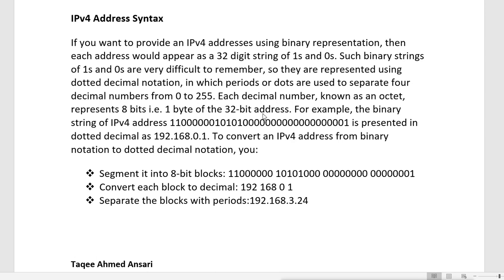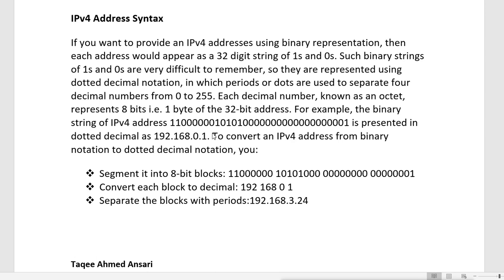So they divided it into 4 parts of 8 bits and represented it as decimal, using dotted decimal notation, in which periods or dots are used to separate 4 decimal numbers from 0 to 255.